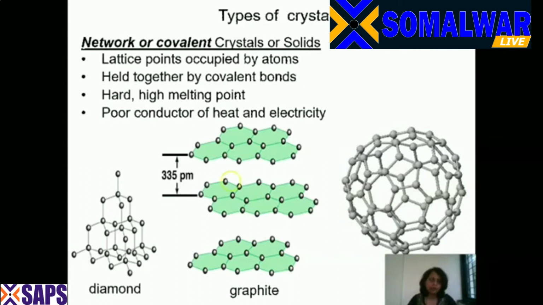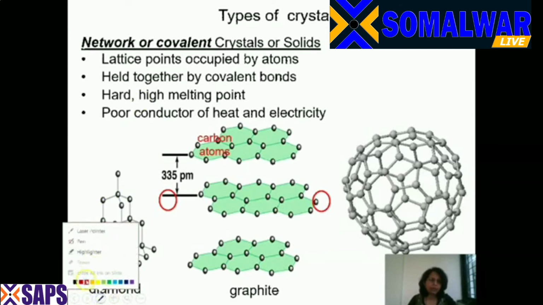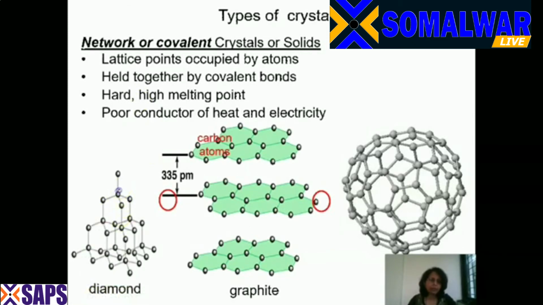Now here in this case, if you look, the carbon atom in diamond is sp3 hybridized and having a bond angle of 109 degrees 28 minutes. In graphite, this is the sp2 hybridized carbon atom and the bond angle is 120. Even in fullerene, this carbon atom is also sp2 hybridized.